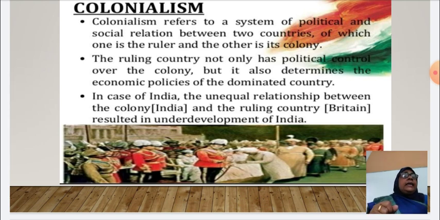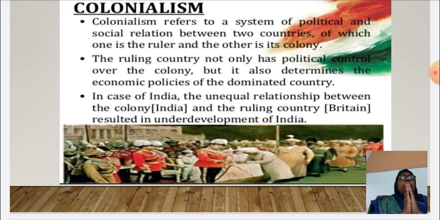The ruling country not only has political control over the colony, but it also determines the economic policies of the dominated country. The ruling country, in our discussion Britain, has political control over the colony. This means that India was a colony under the British rule. The economic and political policies of the colony were determined by the ruling country.